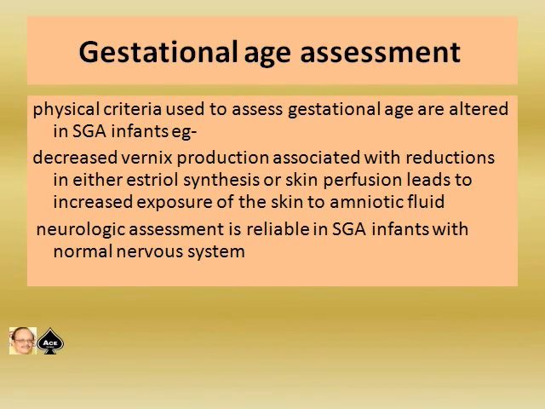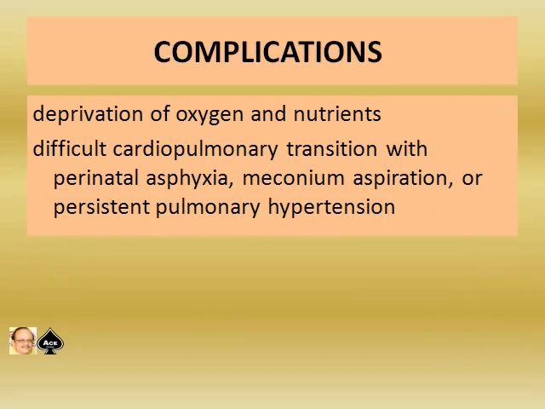The gestational age assessment: physical criteria used to assess gestational age are altered in SGA infants. For example, decreased vernix production associated with the reduction in either estriol synthesis or skin perfusion leads to increased exposure of the skin to amniotic fluid. Neurologic assessment is reliable in SGA infants with a normal nervous system only.